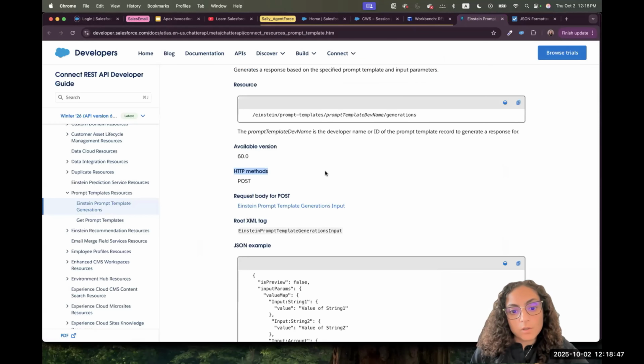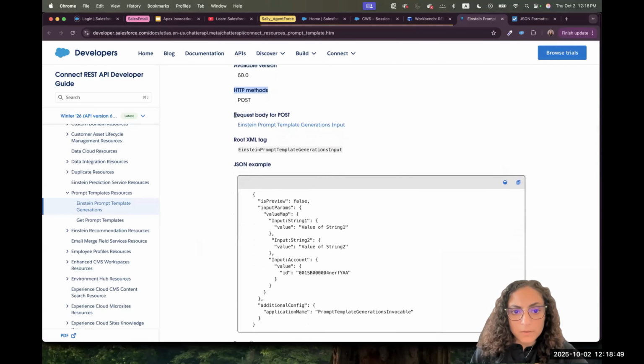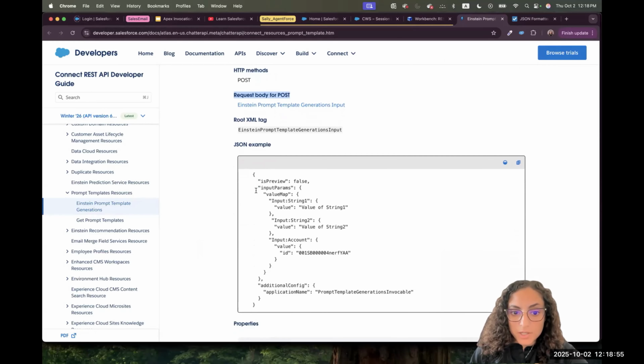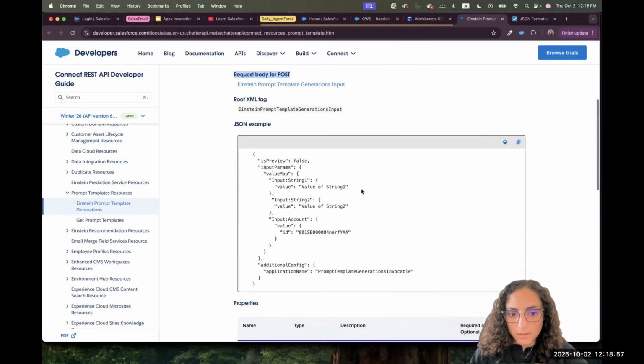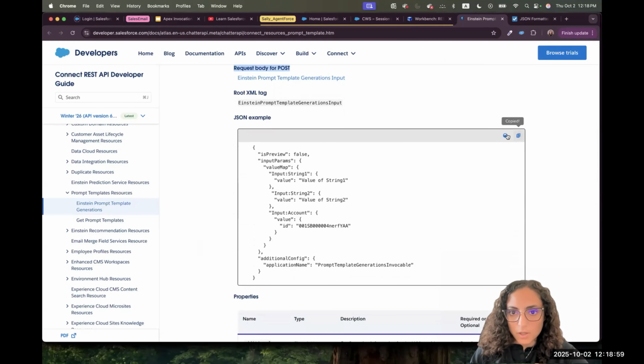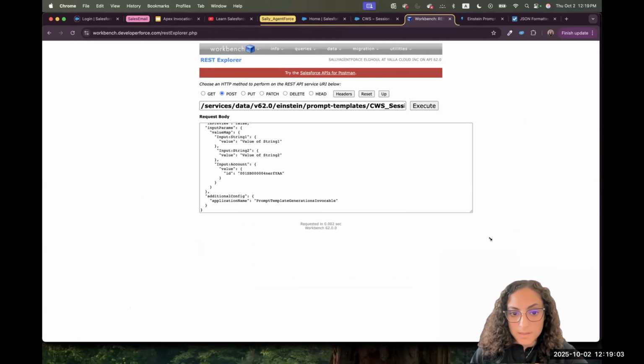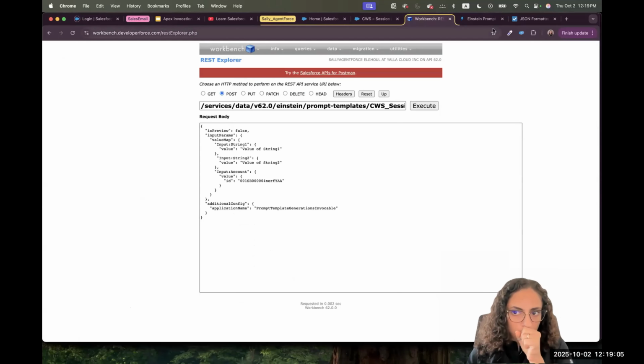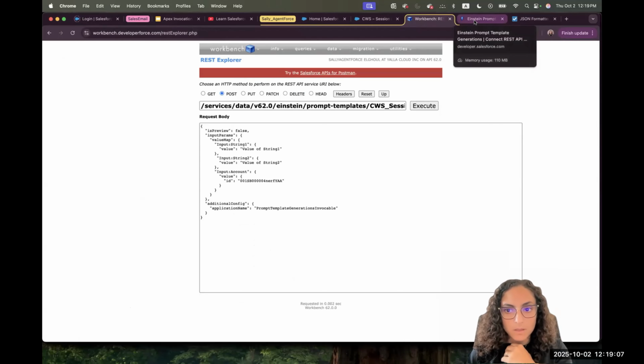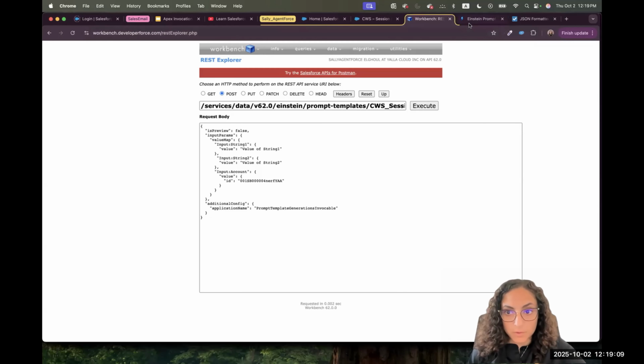So I go to the documentation here. Here it tells me this is the post body you have to send. And it's giving me a JSON example. So I can take this JSON example, copy, and I put it here and paste it. Let's expand it and see in detail what the parameters are.